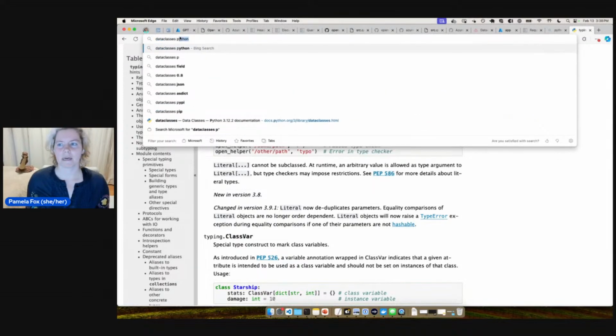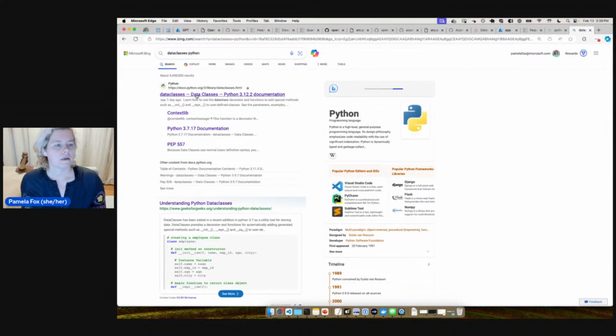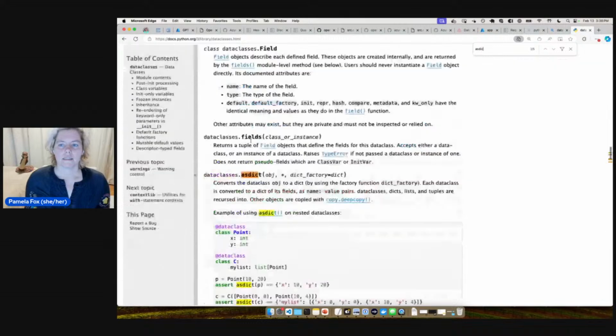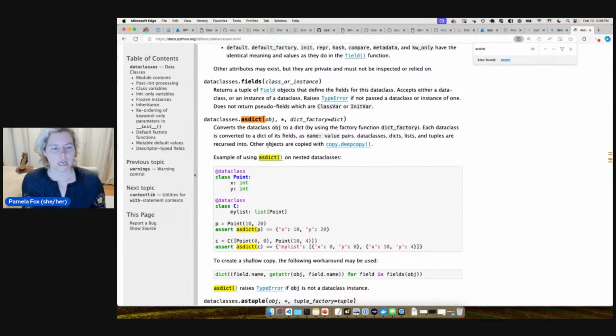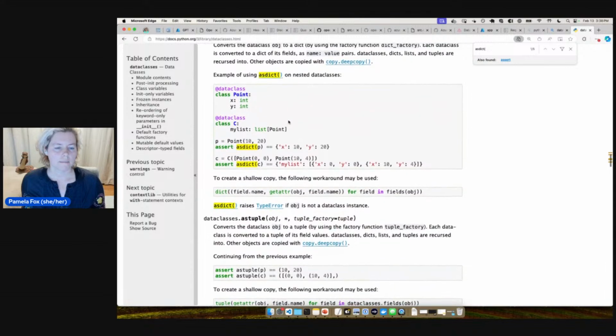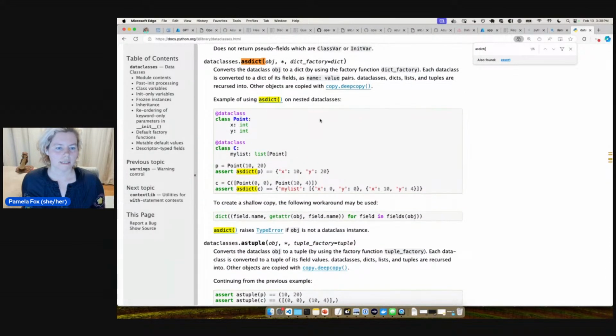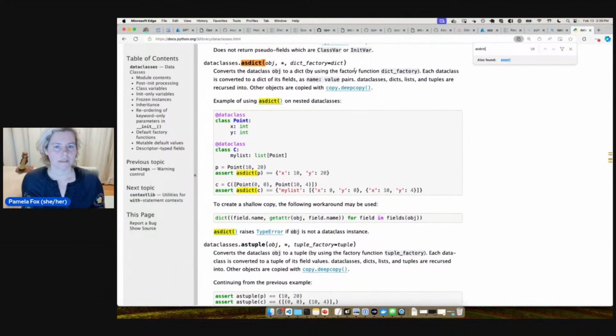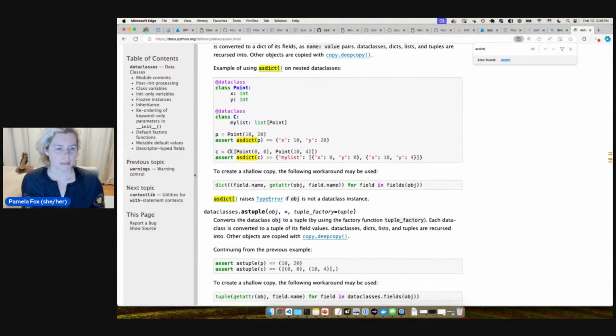So dataclasses in Python. asdict. Okay. Example of using asdict on, okay, converted asdict P. And what about this one?